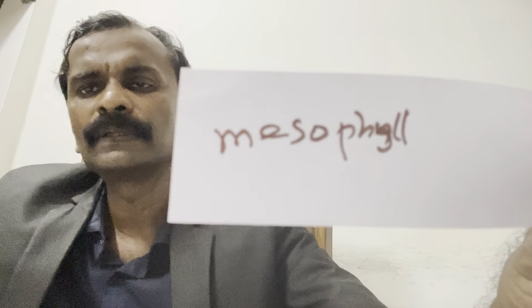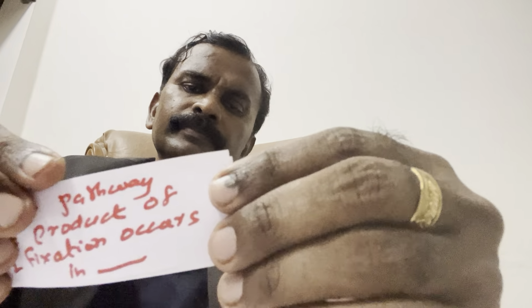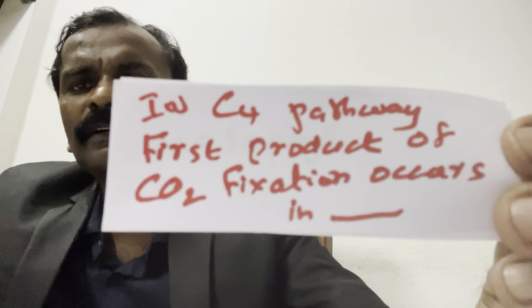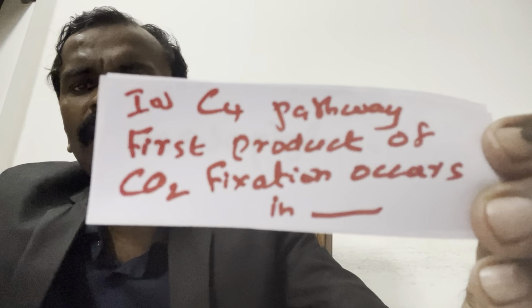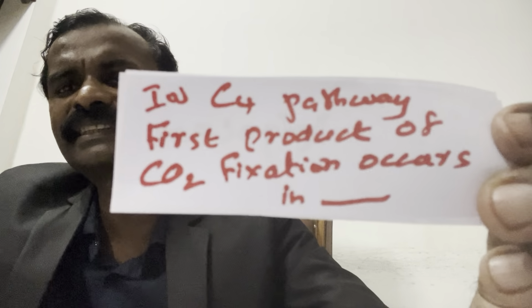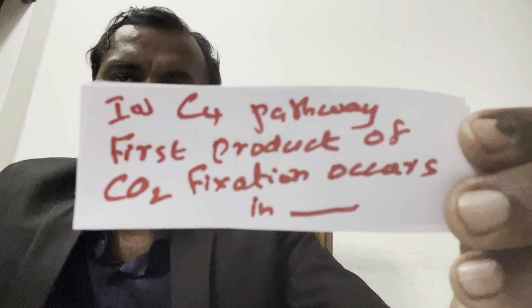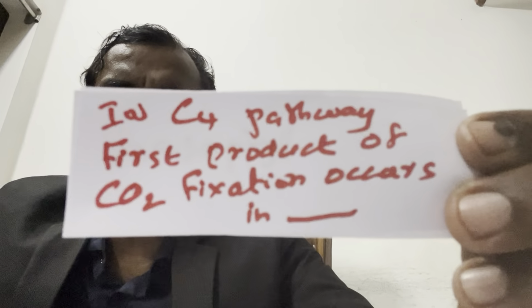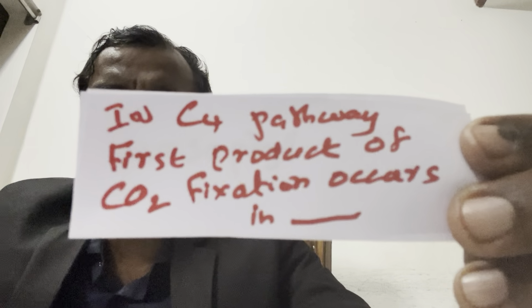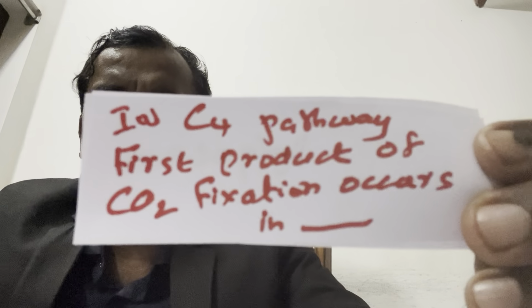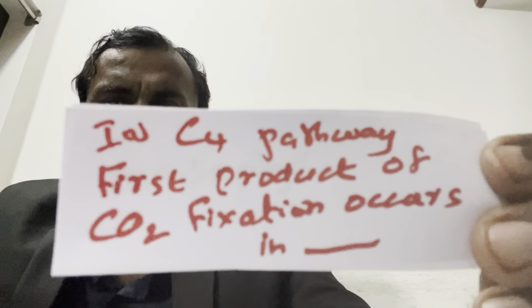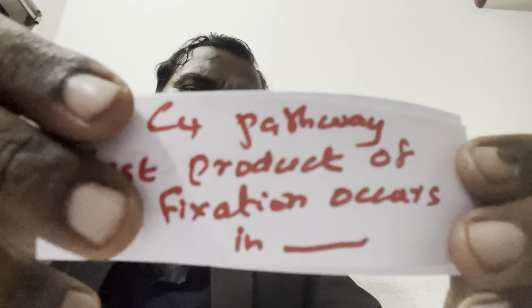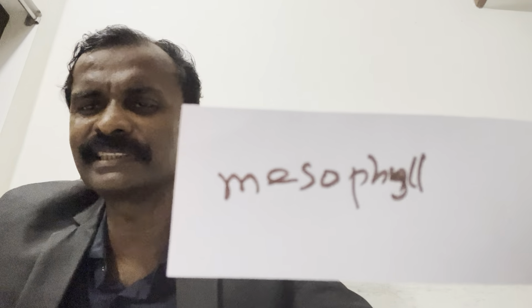Read the question very well. In C4 pathway, the first product of carbon dioxide fixation occurs in which site? First is a keyword, okay? In C4 pathway, first product of carbon dioxide fixation occurs in mesophyll. Is it not a tough MCQ?